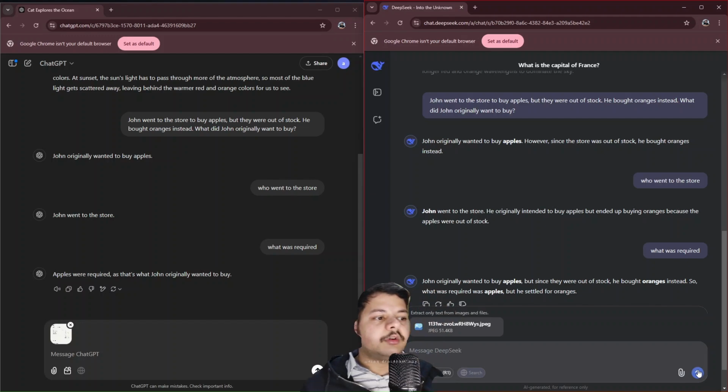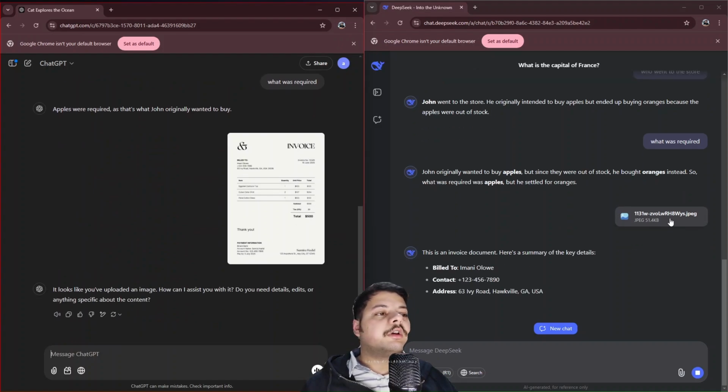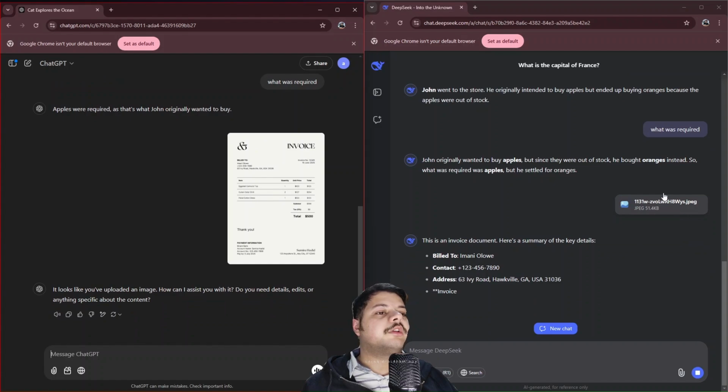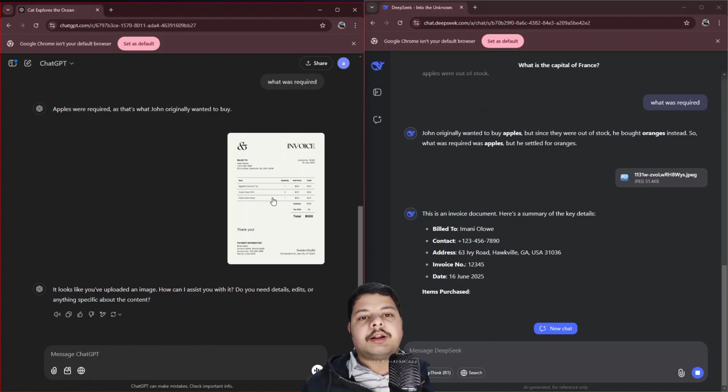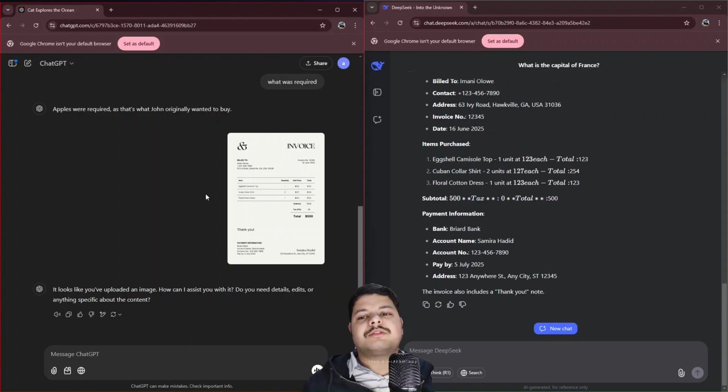All right, so let's pass both of these invoices. Okay, so here you can see that it does not show the image right away. And here in ChatGPT, it does show the image right away, but that's not what we are looking for right now.